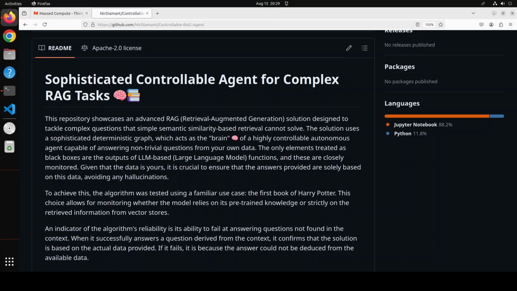So this agent includes a planner that dynamically creates and updates tasks necessary to solve the problem, along with retrieval and answering tools equipped with hallucination checks. The agent is not only easier to install, but also it increases gradually in complexity. Plus, this is designed to answer complex questions from a given dataset. The system uses a controllable autonomous agent that relies on a deterministic graph, which acts as its brain. The agent is capable of answering non-trivial questions by retrieving information from a vector store and using LLM functions.